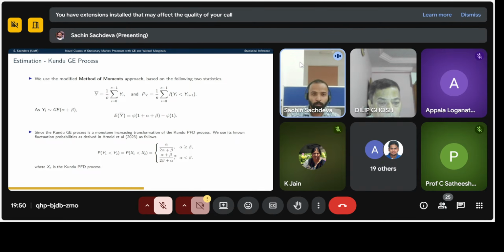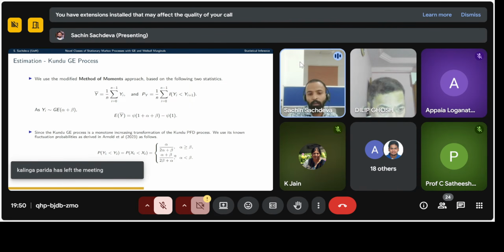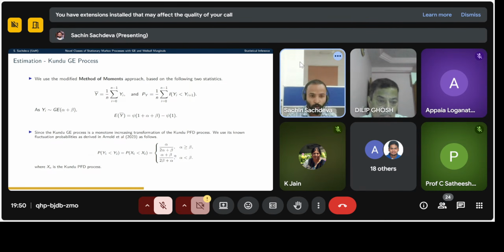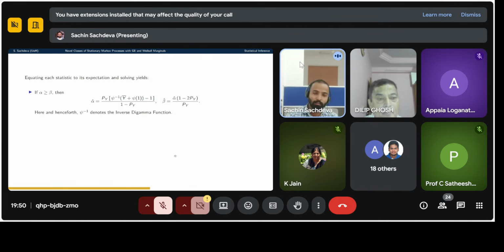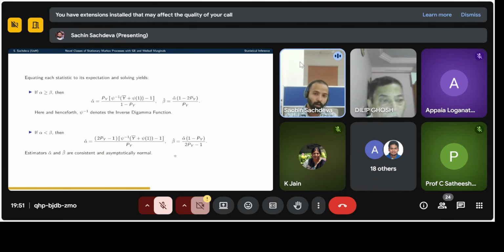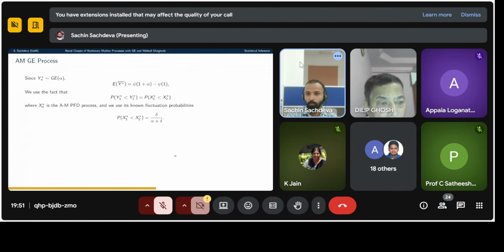As described in the previous work, after some tedious calculations, we have the probability of X1 less than X2 as this. And this is equal to the probability of Y1 less than Y2. So after equating each statistic to its expectation and solving, the estimates of the Kundu GE process have two cases, alpha greater than beta and alpha less than beta. Here we have the estimates of the Kundu GE process, and they are all consistent and asymptotically normal.